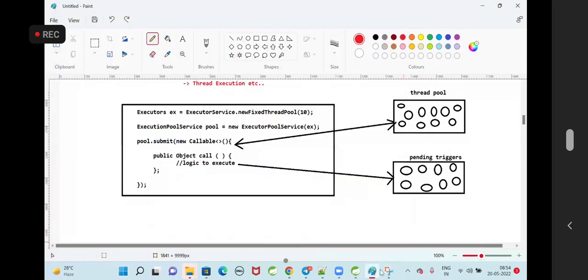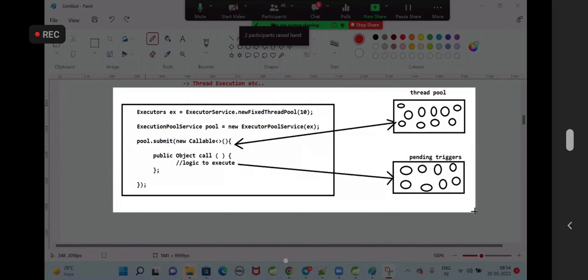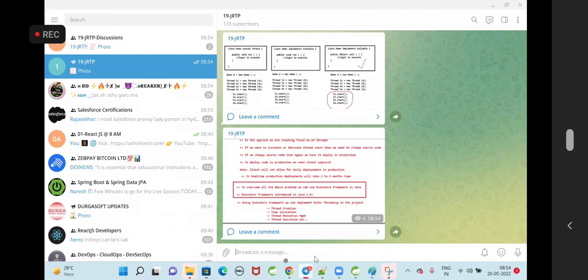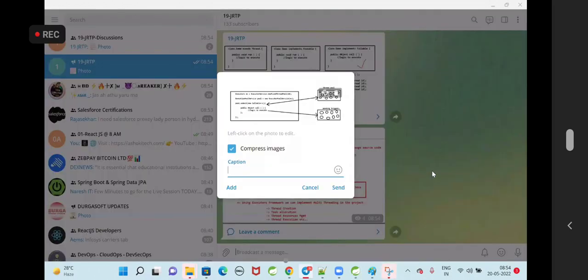So if I run my program with one thread, how much time is it taking to process all the triggers? If I execute the program with 10 threads, how much time is it going to take to process all the pending triggers?